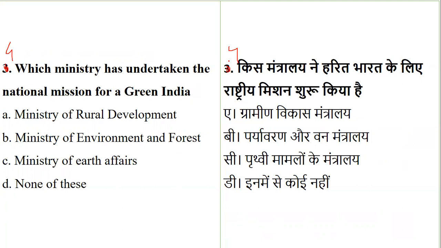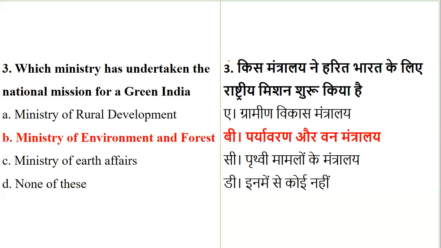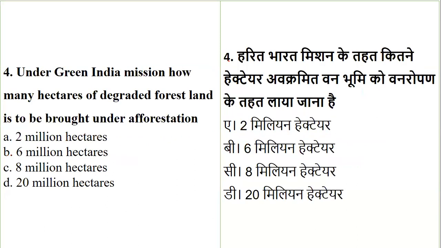So whether it is Ministry of Rural Development, Ministry of Environment and Forest, Ministry of Earth Affairs, or none of the above, it indicates what? The ministry which looks after Green India is the Ministry of Environment and Forest. This is the ministry which has undertaken the National Mission for Green India. So it's none other than the Ministry of Environment and Forest. Okay, the next question is also on the Green India mission.